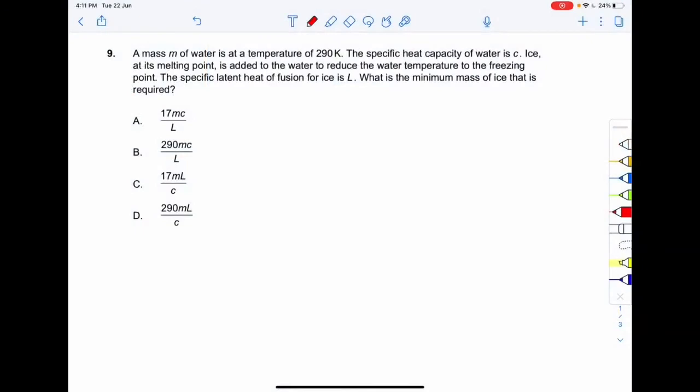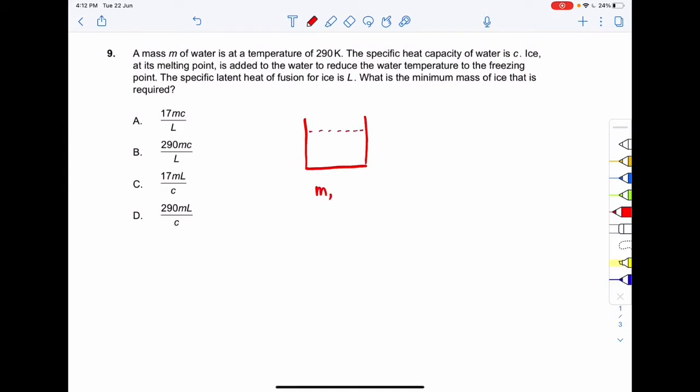On to the next question, question number 9. A mass m of water is at a temperature of 290 Kelvin. The specific heat capacity of water is C. Ice at its melting point is added to the water to reduce the water temperature to the freezing point. Initially there is water, and the mass of the water is m.